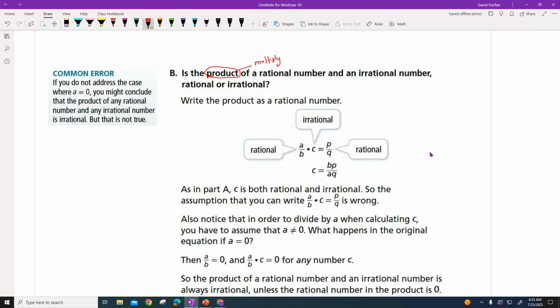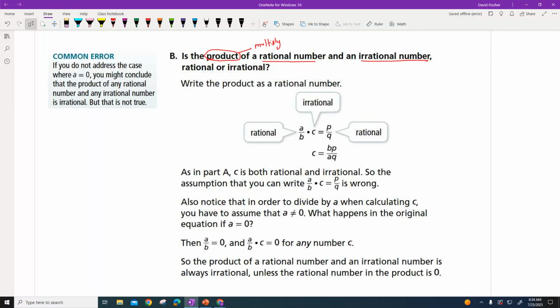Okay, so they said, what if we multiply a rational number and an irrational? Now for me, this is really challenging because I know what these two are, but it's really hard to explain it when I have the A's, B's, and C's here. So I'll do my very best to help you here. But this is really kind of crazy.